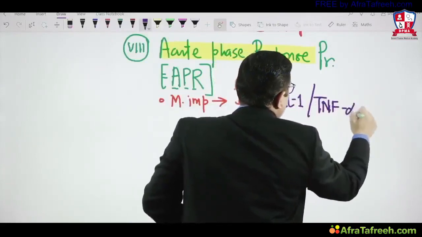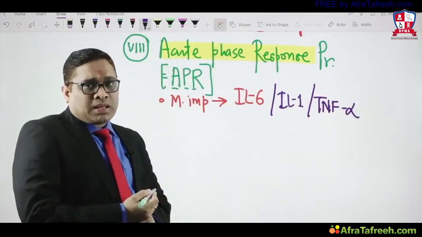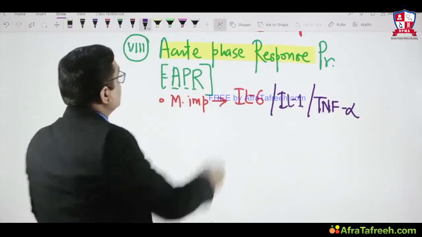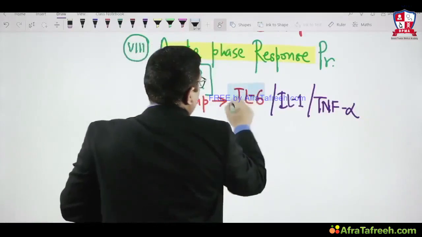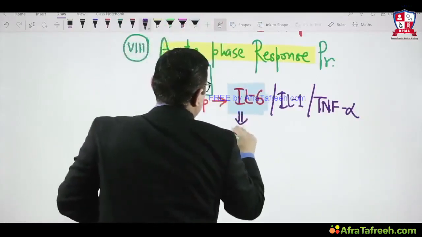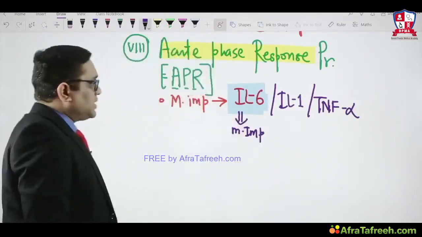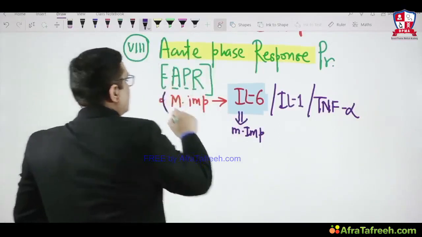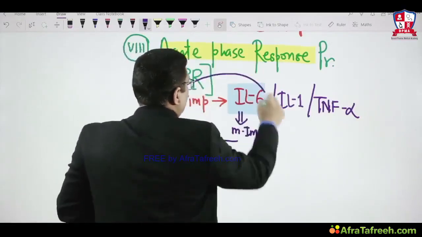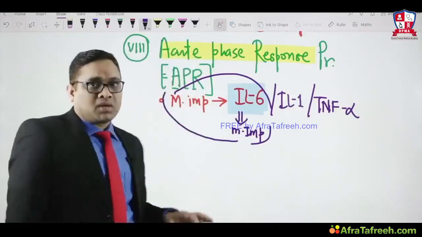So all are required for acute phase response protein synthesis. But the question is, what is most important? Out of all these, this one is the most important cytokine. Other cytokines are IL-1 and TNF alpha.